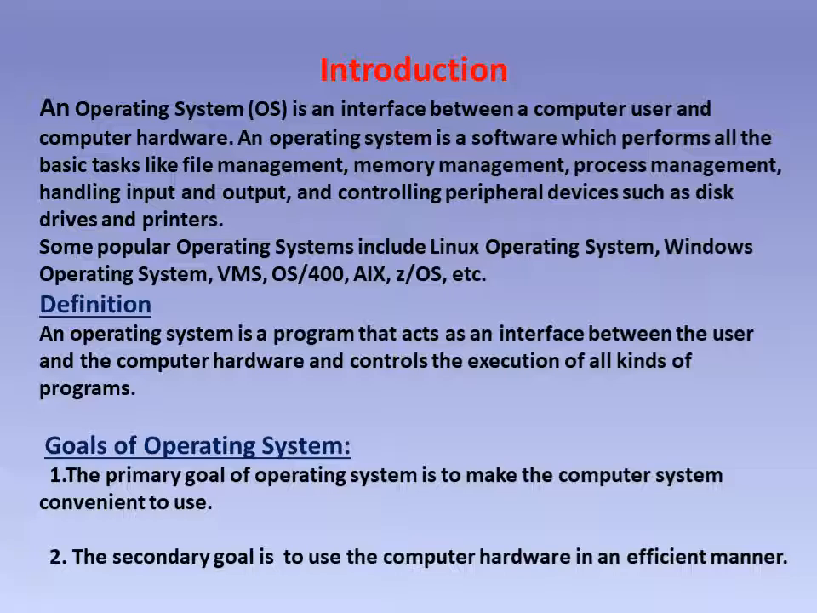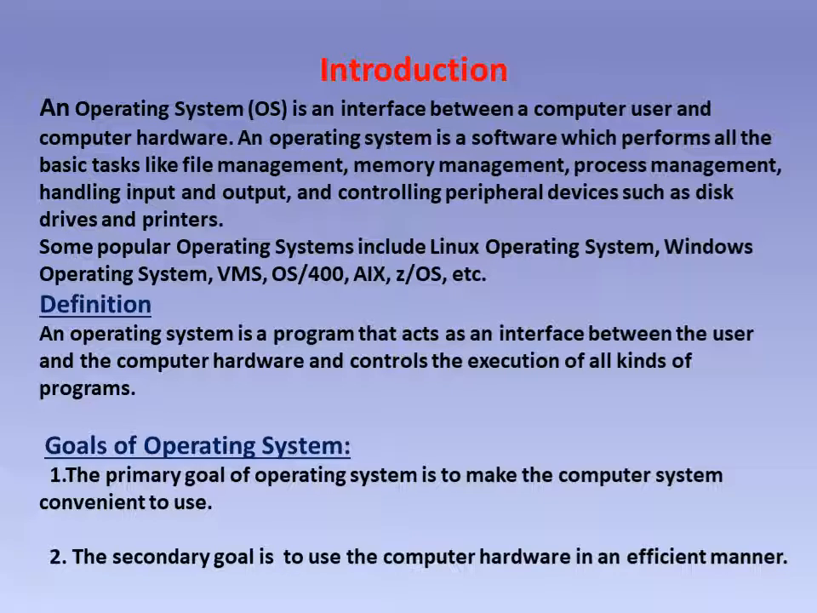So when communication takes place, there is a conversion of one language to another language. That is, the user's language is converted to the computer language and the computer language is converted to the user language. This communication takes place with the help of the operating system. So operating system is the interface between the computer user and computer hardware.